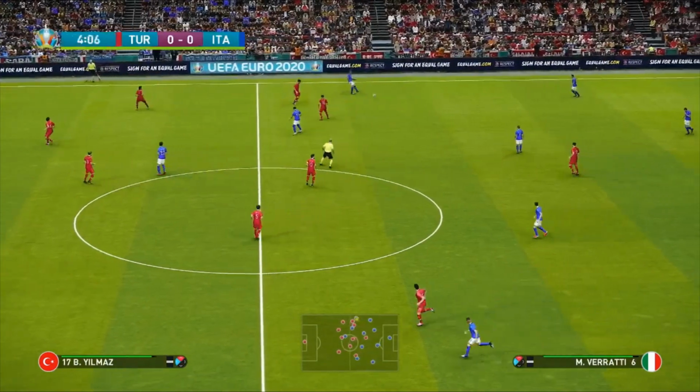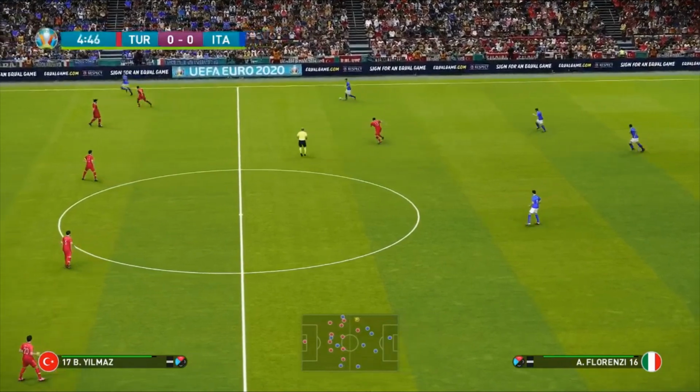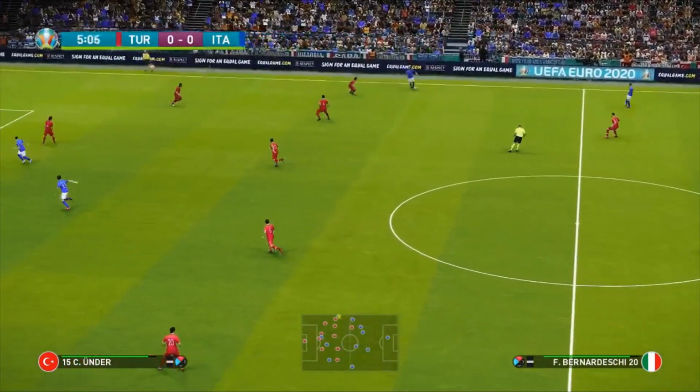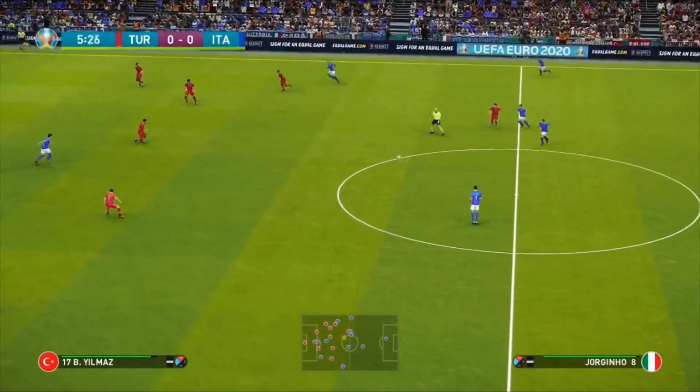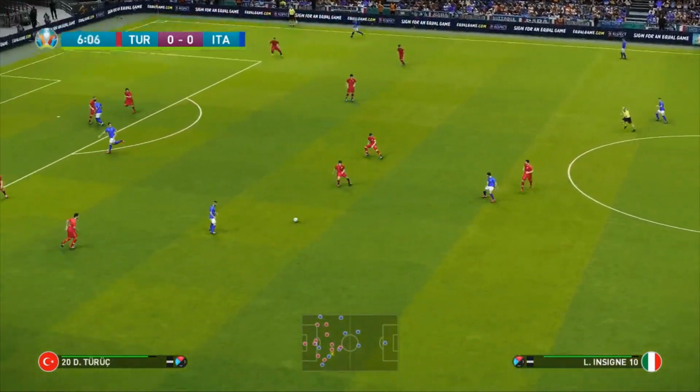But it's going to be a feisty affair, this one, of course. Both sides coming into this game really want to open up with the 3 points. It really does affect how you start your Euro 2020 campaign, of course. One loss here straight away could almost instantly put you in danger.